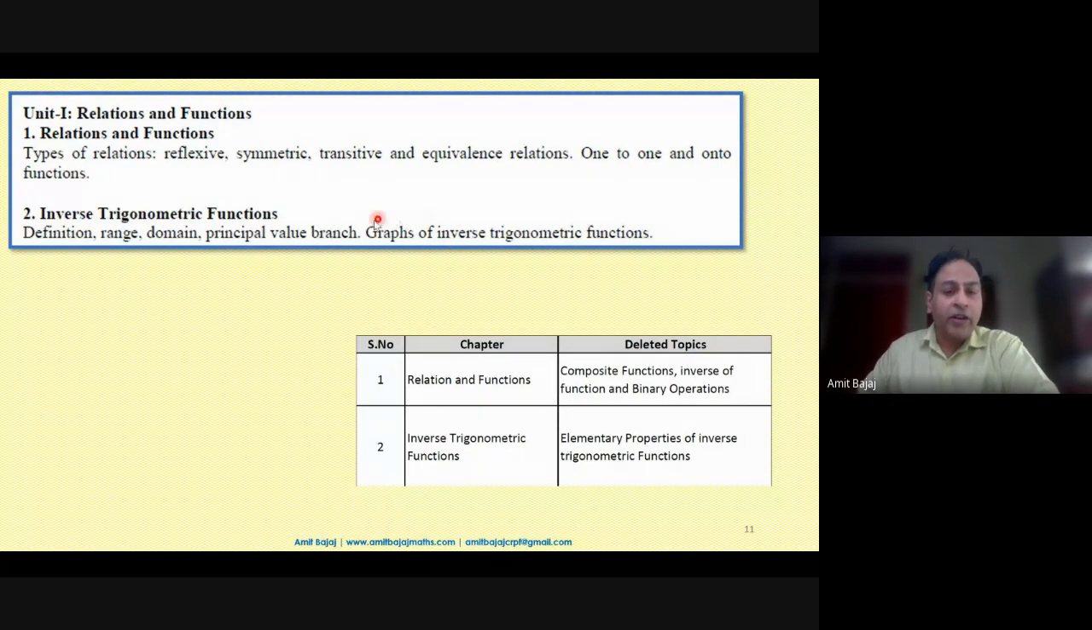I don't know how many of you have actually covered those graphs, their domain and range, but God knows, we can expect a question: draw the graph of tan inverse x in its principal branch. Write its domain and range. So we can expect such types of questions.